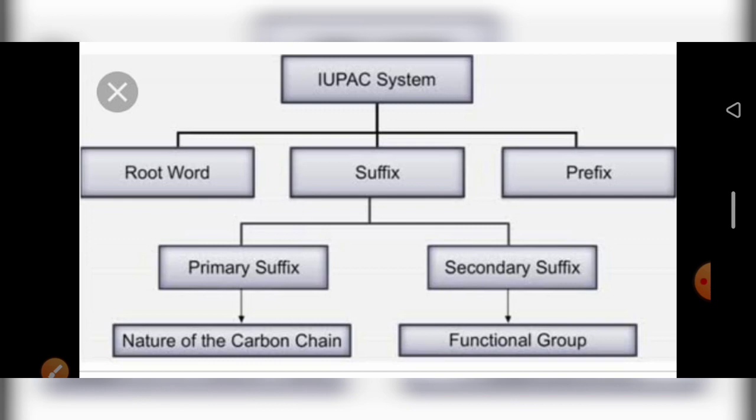Next, we have to identify the root word. Root word means parent. Some families, like Gupta, Lavanya, have a parental name that we use, and again they give the same name to the child. The same way here also, the root word is the parent. Next, we add suffix and prefix, according to what substances are present in it.